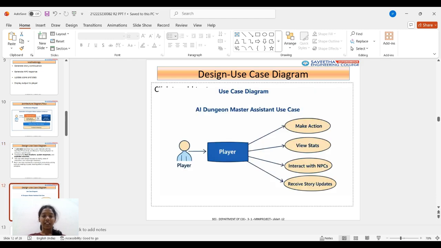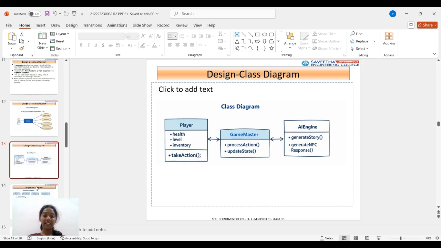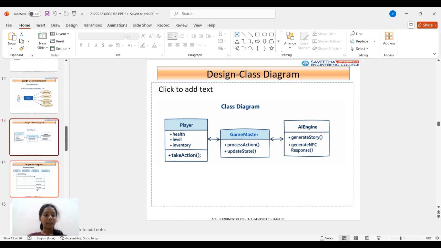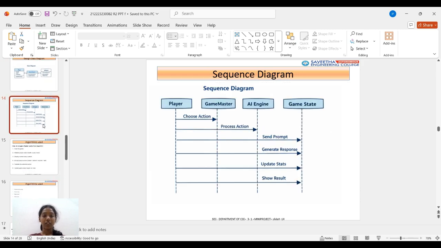Design use case diagram. These are the examples for this, and then followed by the class diagram. The class diagram represents the player class with health, score, level, the game state class, AI response handler, and action processor. And then this is the sequence diagram for our project. This mainly focuses on player input, backend validation, AI prompt generation, AI response, game state update, and then output display.